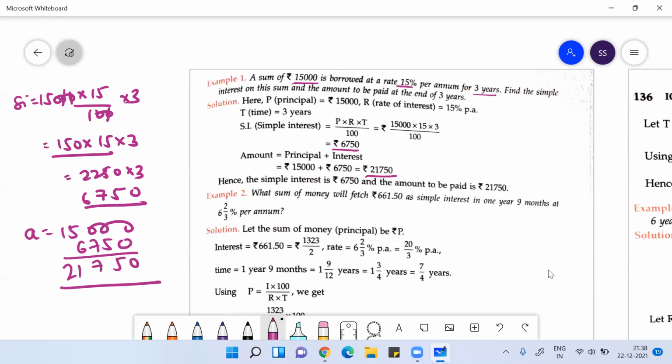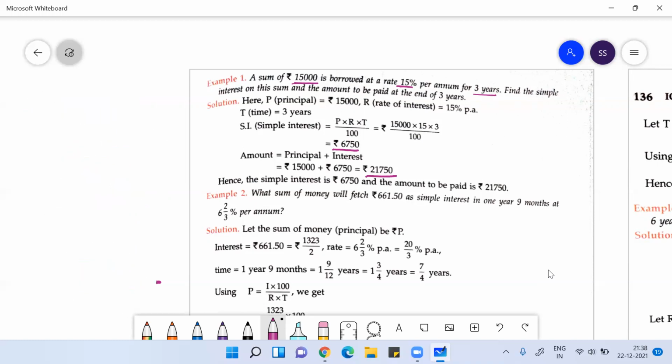Now question number two. What you need to do is the same way we did question number one. In question number two, what sum of money means they're asking you the principal. What sum of money will fetch 661.50 rupees as simple interest?